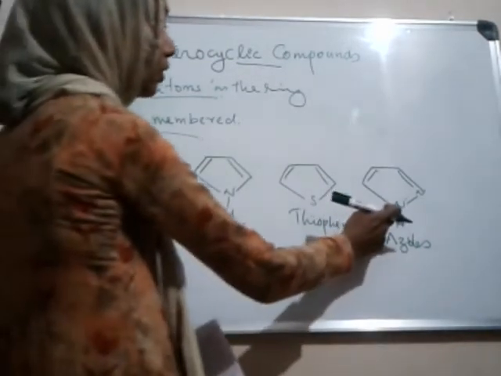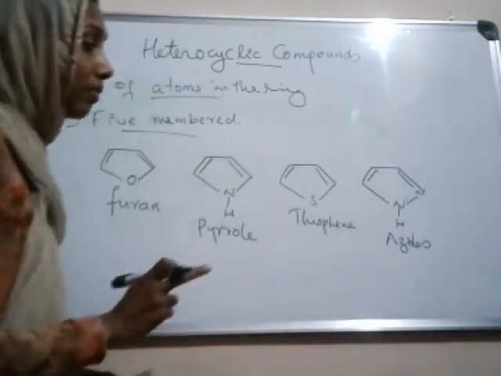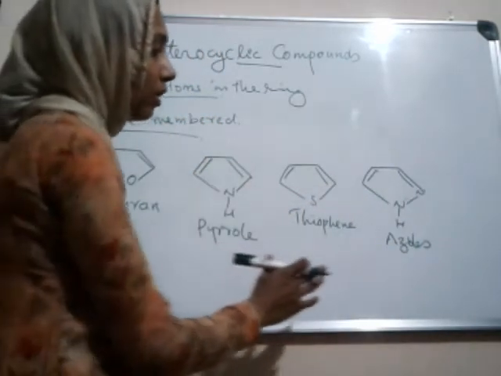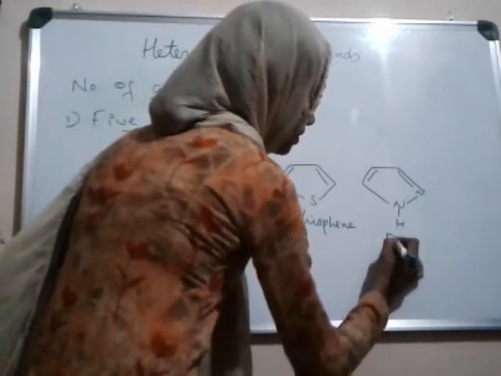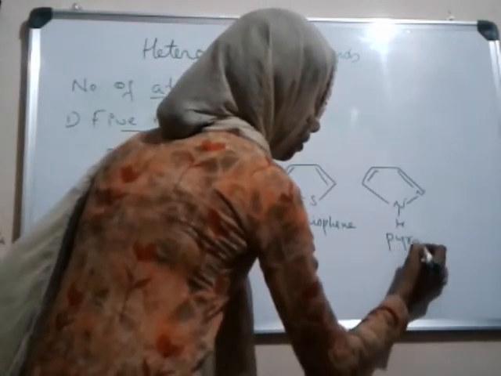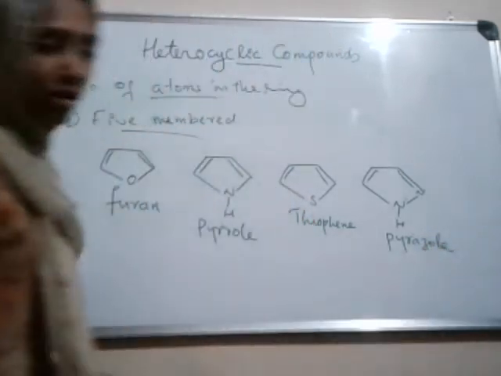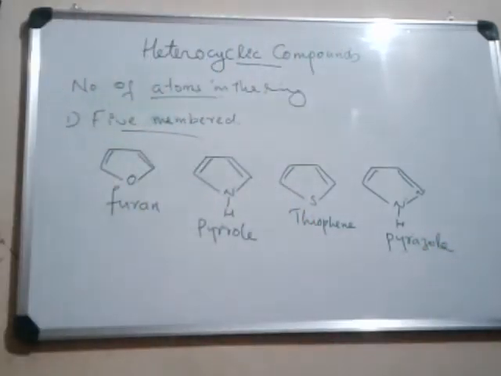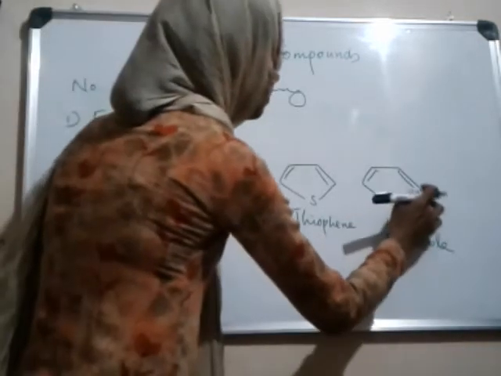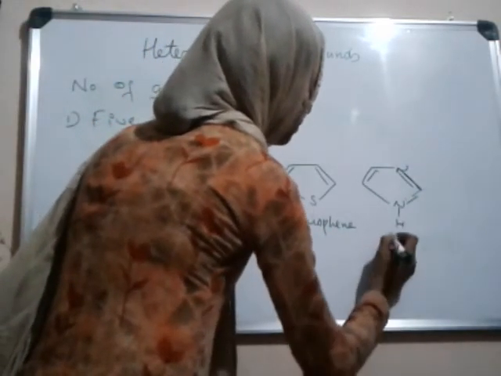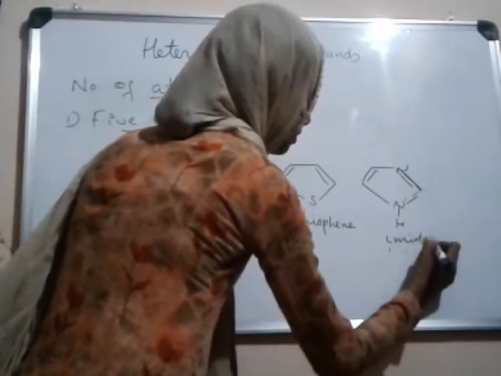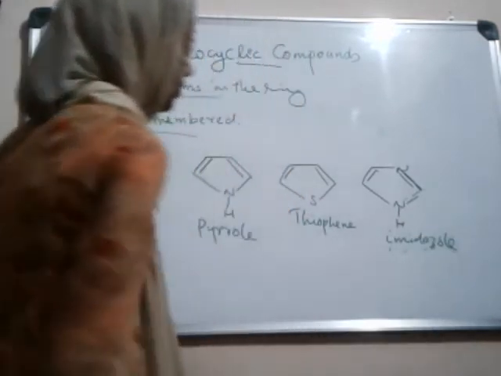If there are two nitrogens in a five-membered ring, their common name is azole. If the nitrogen atoms are adjacent, it is known as pyrazole. If the second nitrogen atom is placed differently, it is known as imidazole.